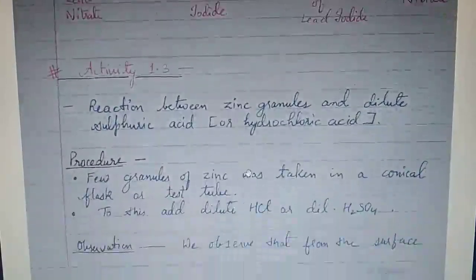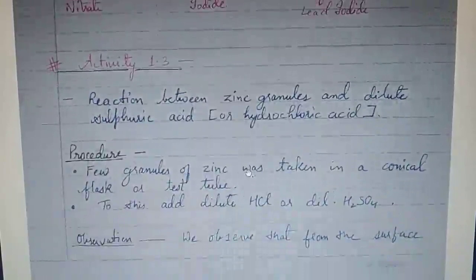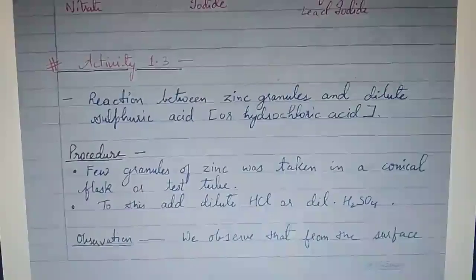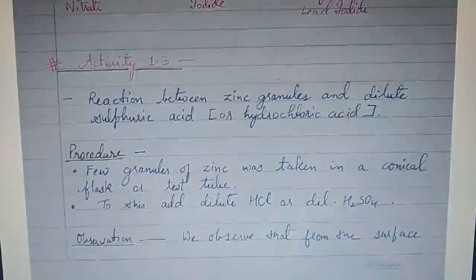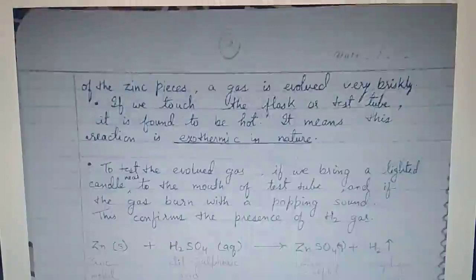Next, activity 1.3. You have seen this activity in your previous class also. In this activity, small zinc granules are taken and added to dilute sulfuric acid or hydrochloric acid, whichever is available to you.